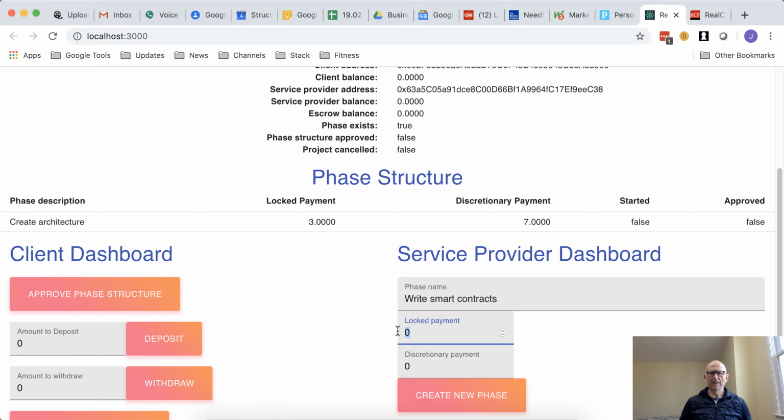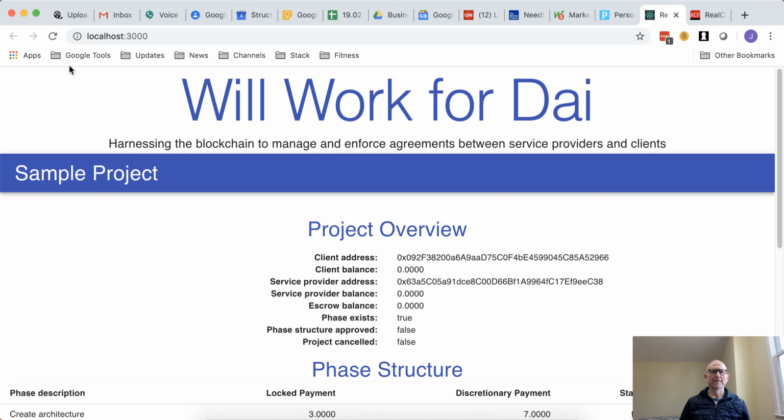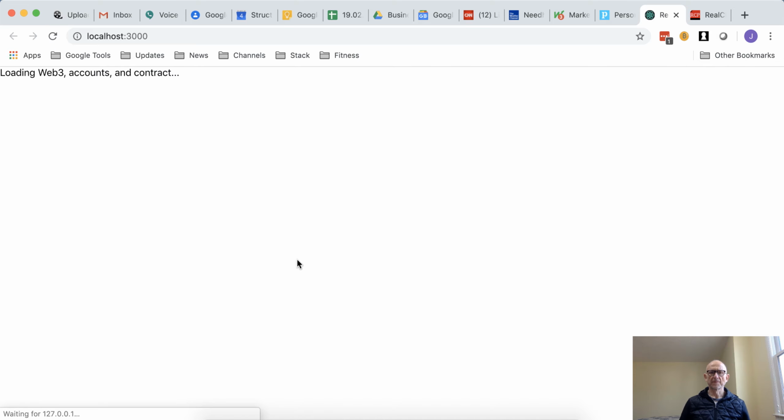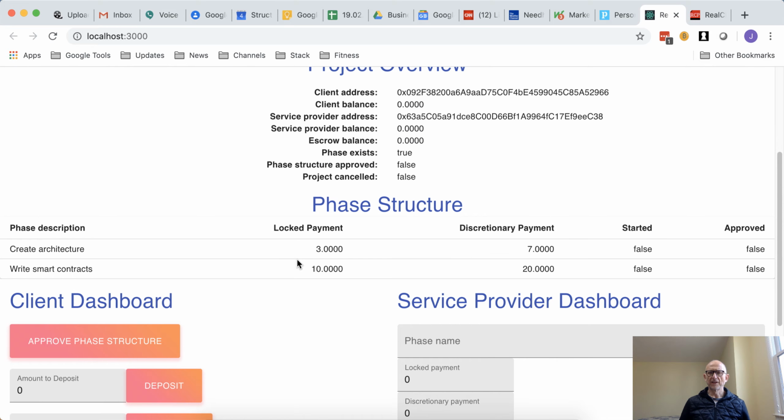And we'll specify a lock payment of 10 ETH and a discretionary payment of 20 ETH. Create that phase and refresh. So now we've got a very small project defined.